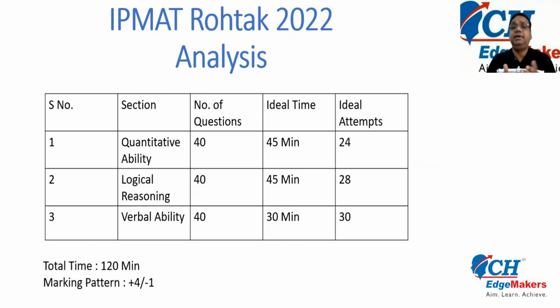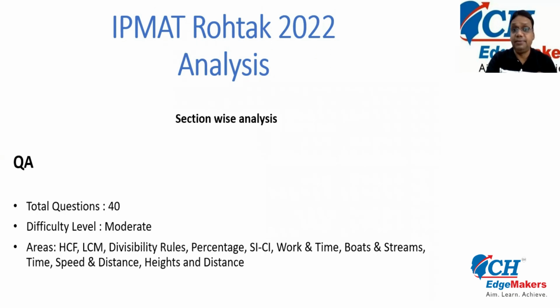The ideal time to give each section would be 45 minutes for quantitative ability, 45 minutes for logical reasoning, and 30 minutes for verbal ability. An ideal attempt in the QA section would be somewhere in the range of 24, for logical reasoning 28, and for verbal ability it should be 30. I'll discuss the cutoffs later, but before that, let us analyze the paper section by section.